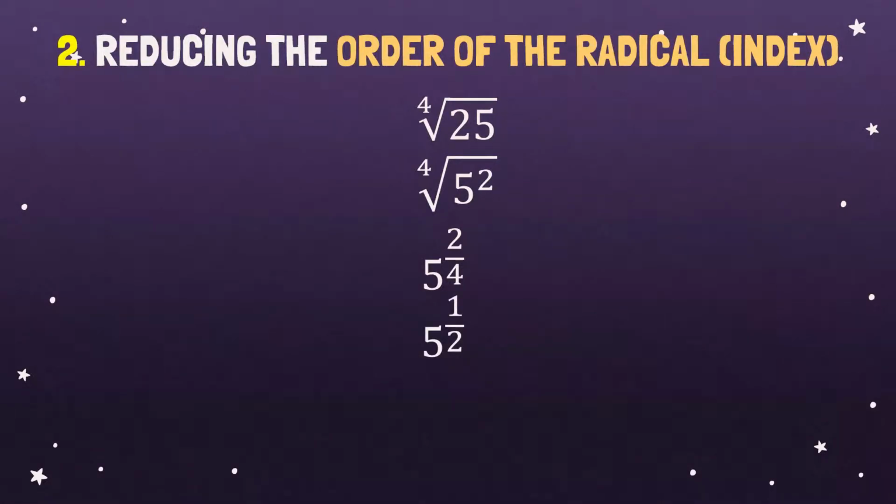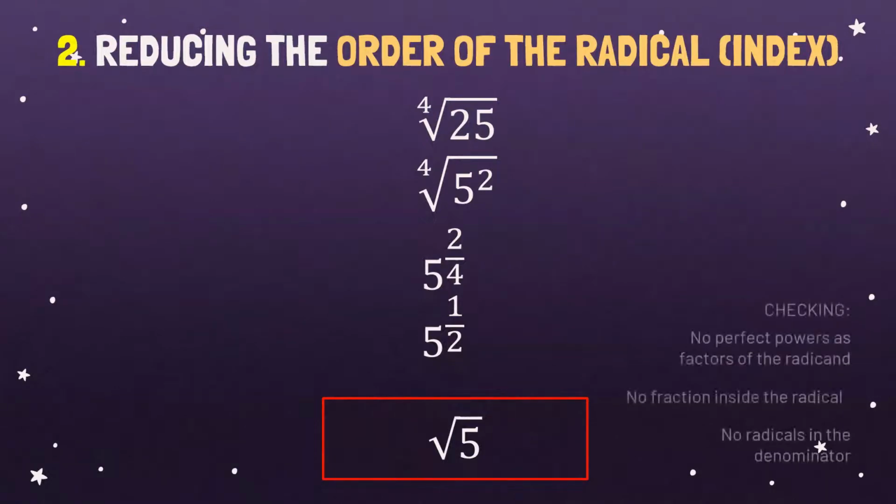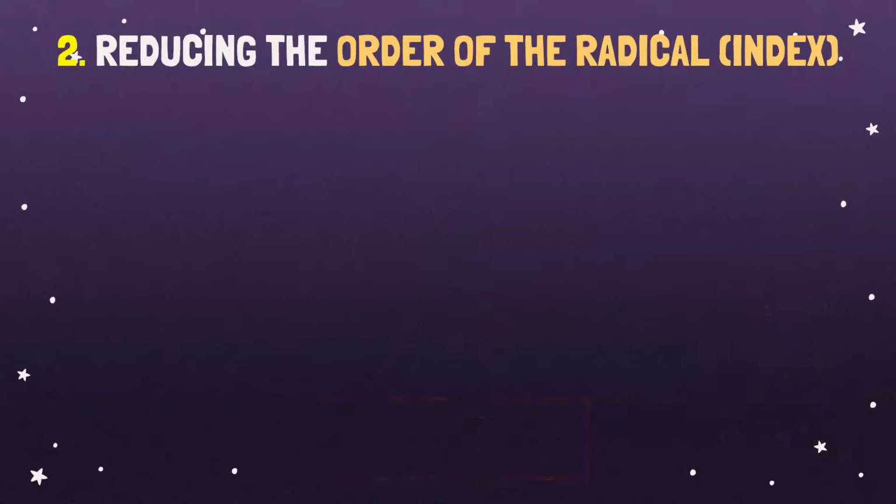And then that's when we should go back to the radical expression. So that would be the square root of 5. Okay, that is the most simplified form for the fourth root of 25. Another example.